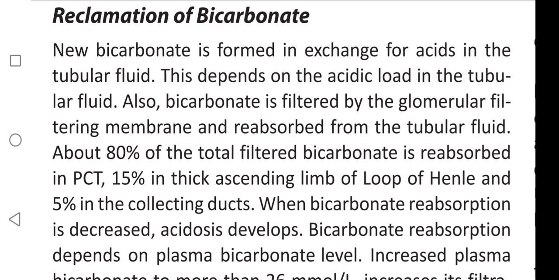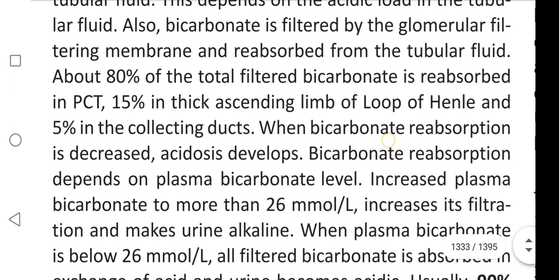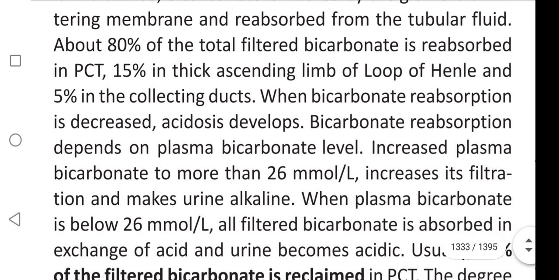What percent of total filtered bicarbonate is reabsorbed in PCT? 80%. In thick ascending limb of loop, 15%, and in collecting ducts, 5%. It is about the reabsorption of filtered bicarbonate. When bicarbonate reabsorption is decreased, acidosis develops. Bicarbonate reabsorption depends on plasma bicarbonate level. Bicarbonate reabsorption depends on which one?